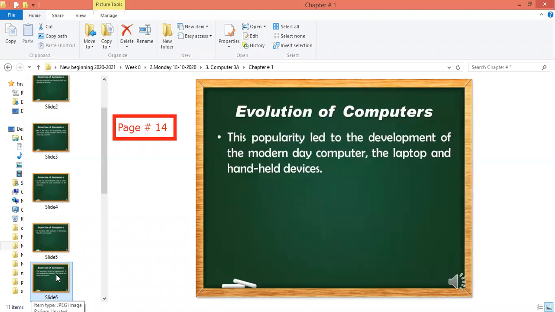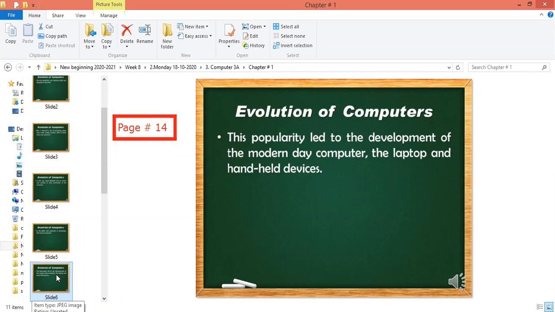The devices which can be kept in the hands and used are handheld devices, like mobile. Mobile is a handheld device. Tablet is a handheld device. It means you can pick them up and use them with the hands.